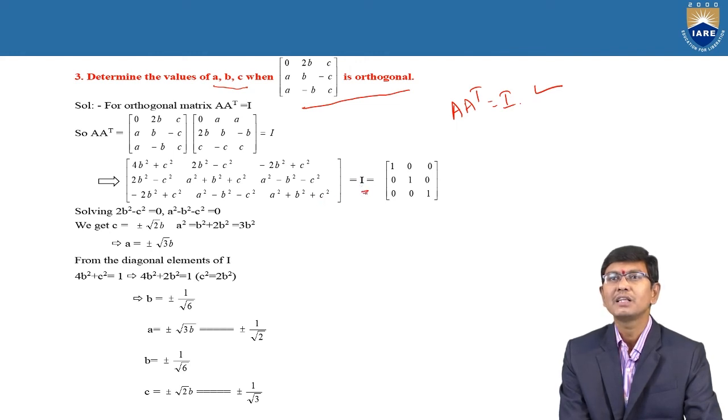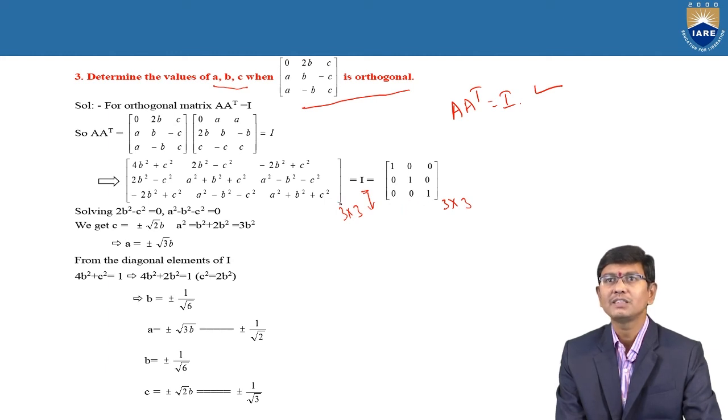Why? Because by the definition, this is the unit matrix, but the given matrix is of order 3 by 3. Therefore, you consider the unit matrix also of order 3 by 3. Corresponding to this, consider I3, which is nothing but 100, 010 and 001. Now with the help of this, we get the 3 by 3 matrix and consider the I3 matrix, and then you need to find out A, B, C by solving, equating each and every corresponding element.